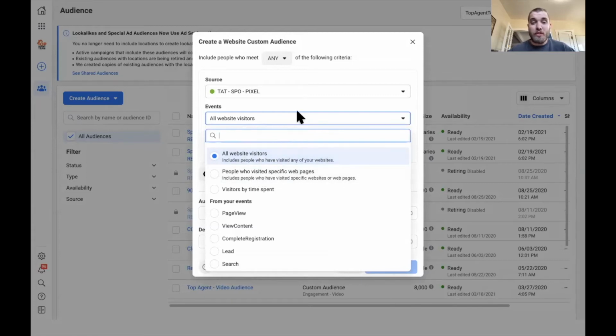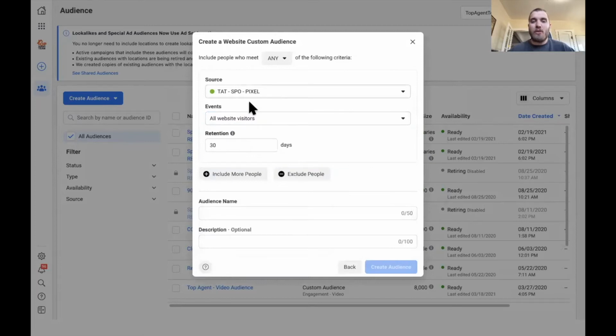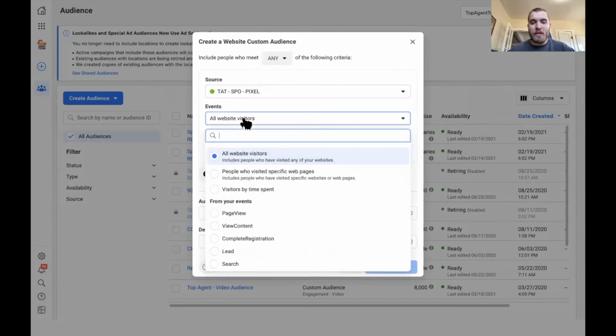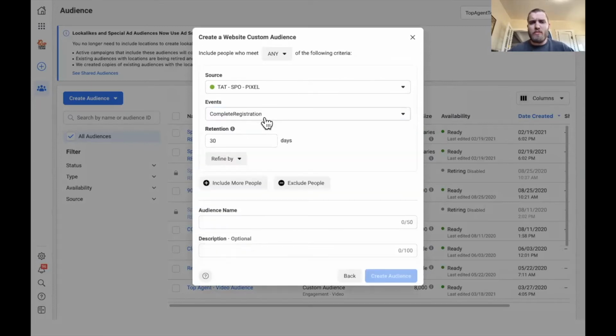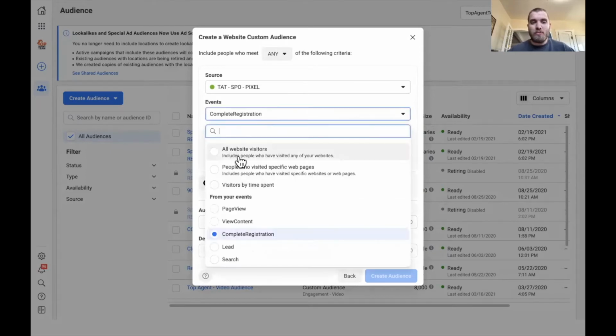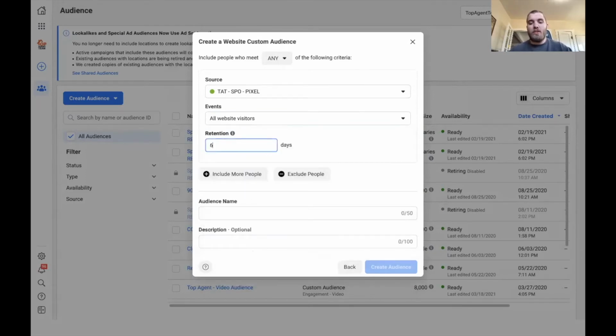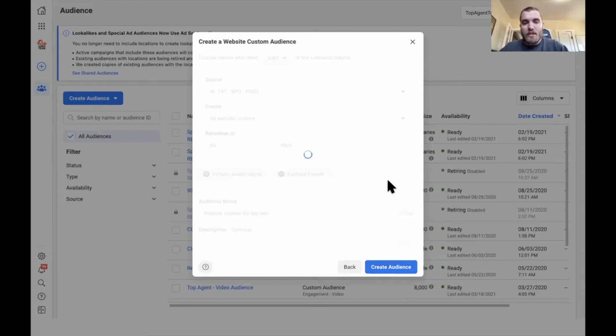So if they visited specific web pages on your website. If you're just getting started, I would keep it to all visitors because you're going to want to populate that pixel. And then later on, you can actually get really in depth and do completed registration. Once you have about 1,000 people come through with your pixel, you can target those people who have completed registration as well, who have actually filled out a form. So hit website visitors and then you can do 30 days, 90 days, 60 days. I'd recommend anywhere from 30 to 90. So website visitors 60-day test. Okay, and then create that audience.